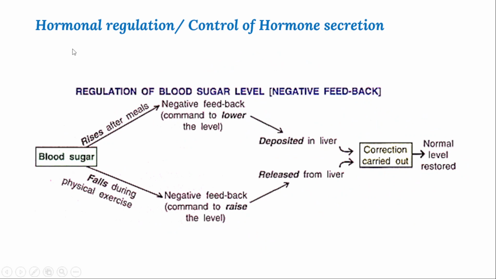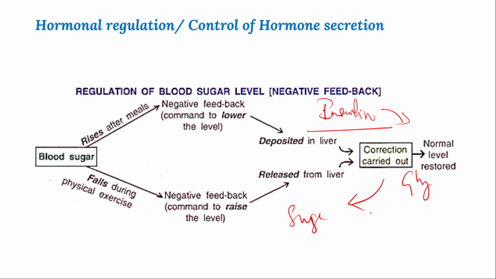We discussed one more hormone in the islets of Langerhans that is released from the delta cells, called somatostatin. That also regulates the secretion of insulin and glucagon, but also the level of sugar decides the release of insulin and glucagon. Remember, when excess sugar is there, insulin converts it into glycogen, and when sugar level is low because of fasting, the reserve food glycogen will be converted into sugar by the action of the glucagon hormone.